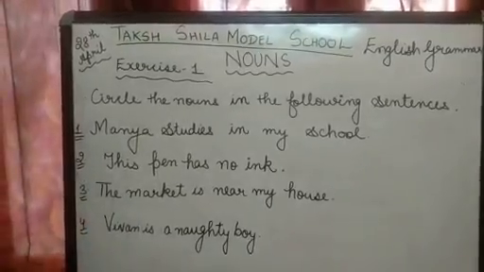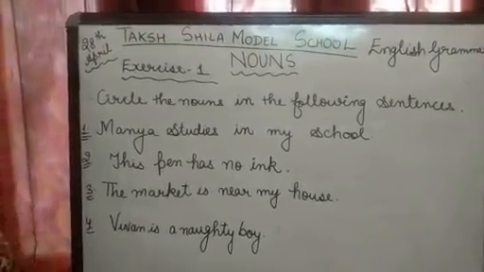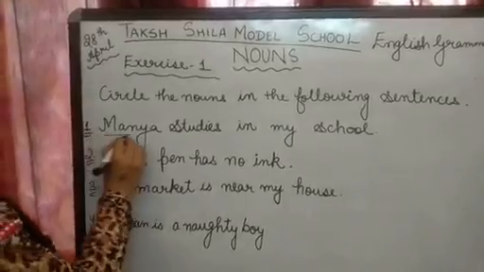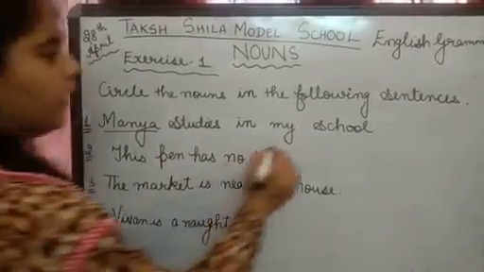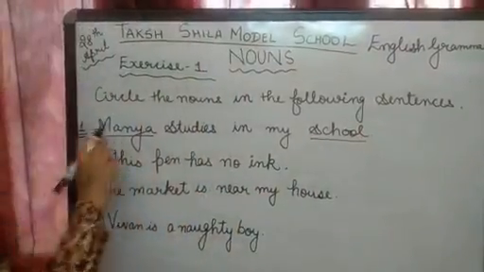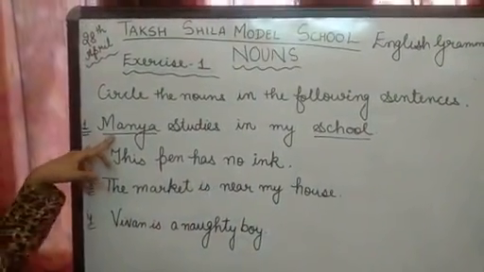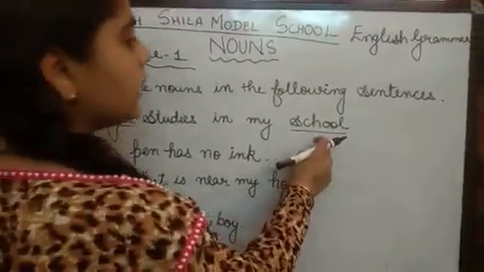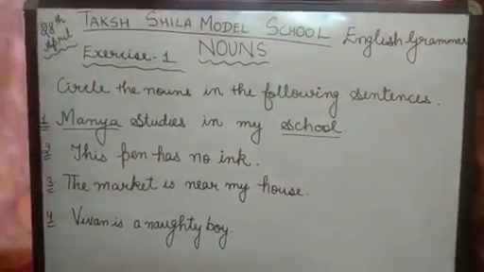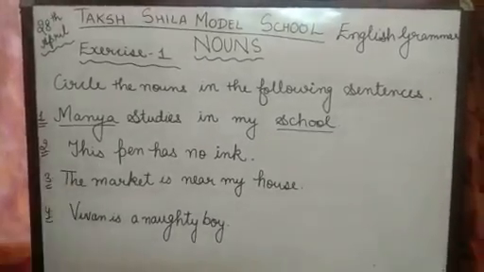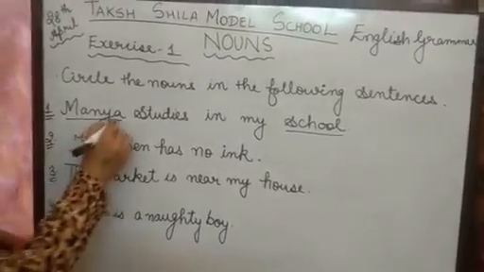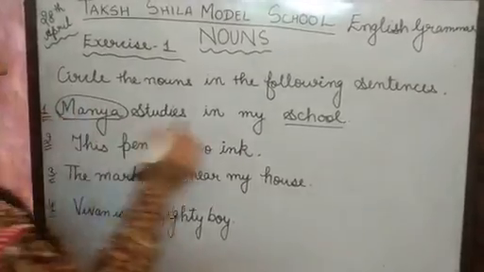So, what are the nouns in this sentence? Manya and school. Manya is the name of a person, right? And school is the name of a place. Okay, next. We have to circle it, right?